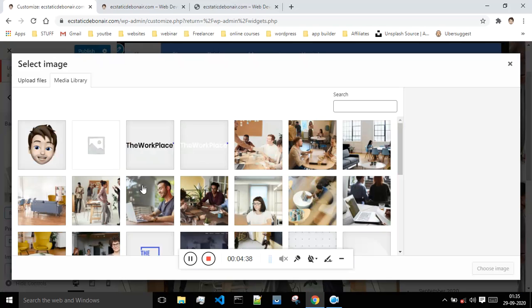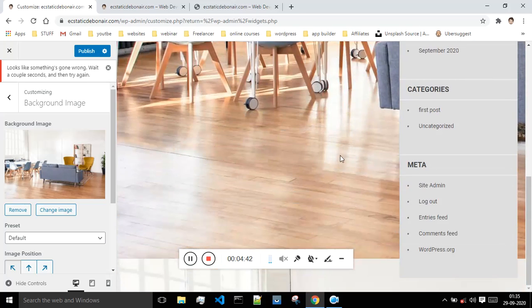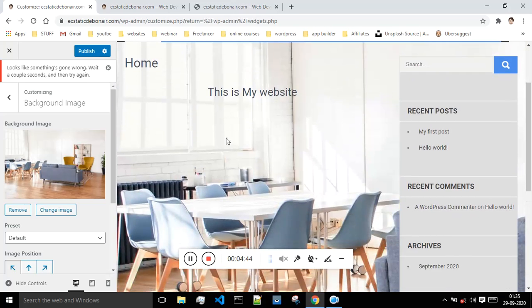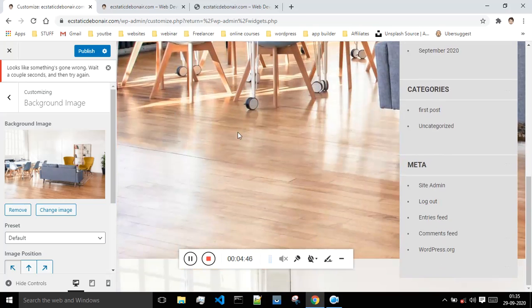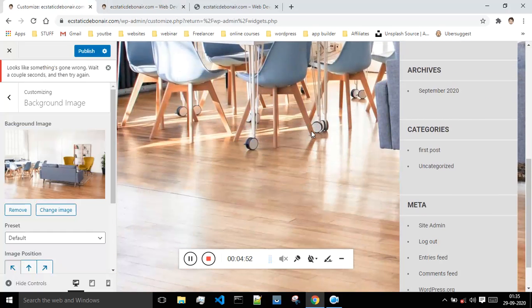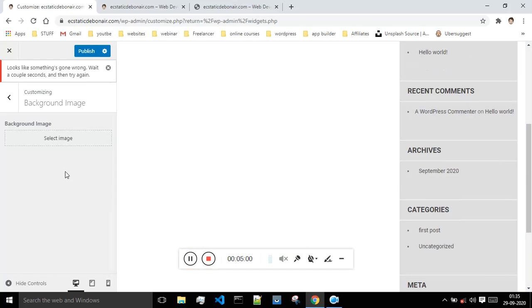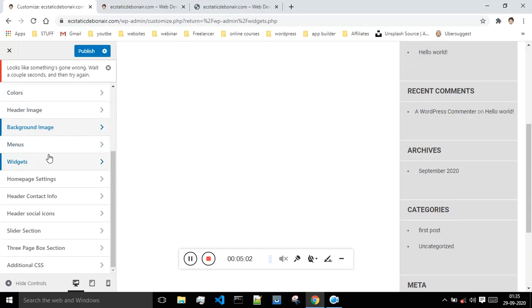Let me just select some bigger image. Let me just select this one. Okay, so as can be seen, this image has been selected as a background for my entire website. This will actually give you a good look, but I would like to suggest you guys don't keep this background image, but if you want you can keep this. It actually looks good, but let me just remove this because I don't want any background image for my website.